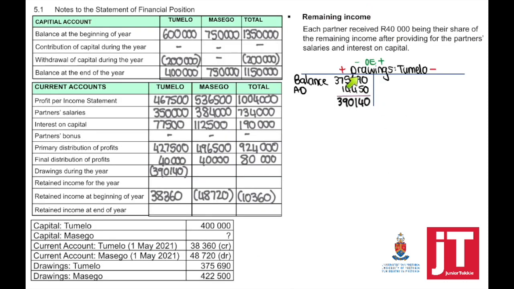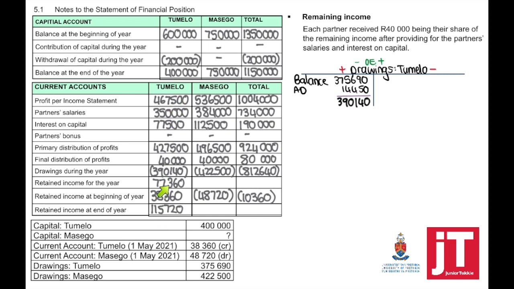In my current account, I'm going to have now drawings for Tumelo. The total drawings, 390,140. There were no changes with drawings with Masego. That was 422,500. The total drawings of both partners added together, and it must be in brackets. Now we can calculate our retained income for the year. To calculate the retained income for the year, it's your profit per income statement minus your drawings for each partner to get then the retained income at the end.